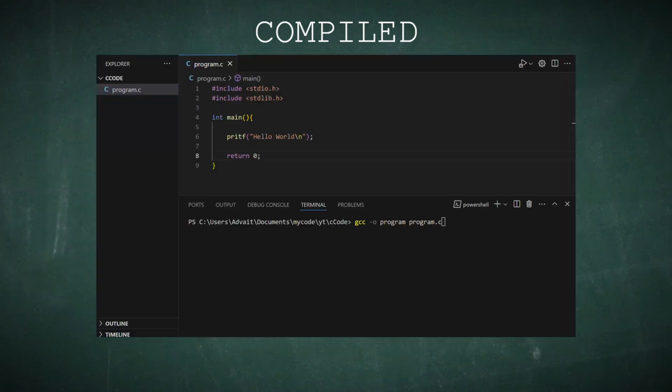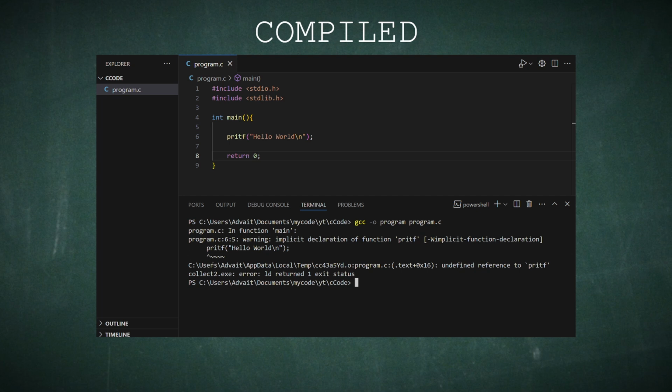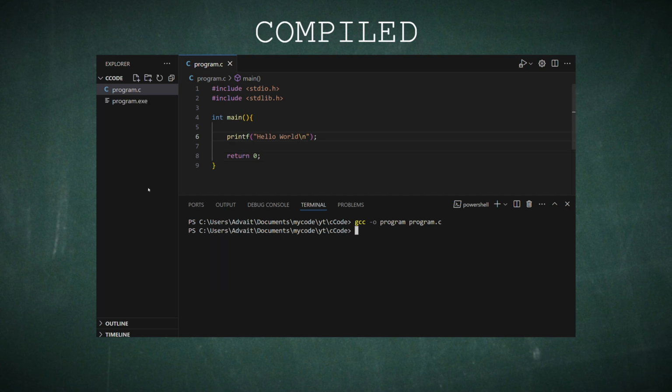In this example using C, I've purposefully added an error so the compilation stops and tells me where the problem is. If it compiles successfully, then it will create an executable file that can be run with this command.